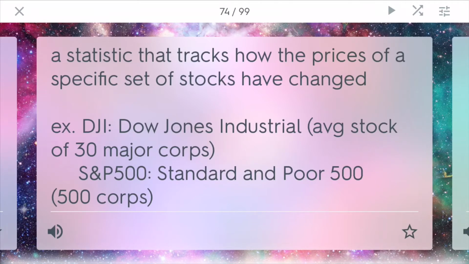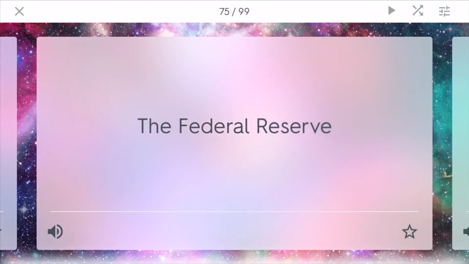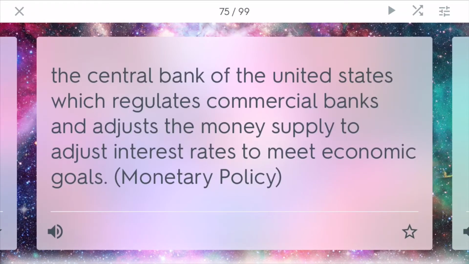The Federal Reserve. This is the central bank of the United States, and it regulates the commercial banks and adjusts monetary policy to adjust interest rates to meet economic goals. The Federal Reserve is in charge strictly of the monetary policy in this country and how it deals with our money supply.